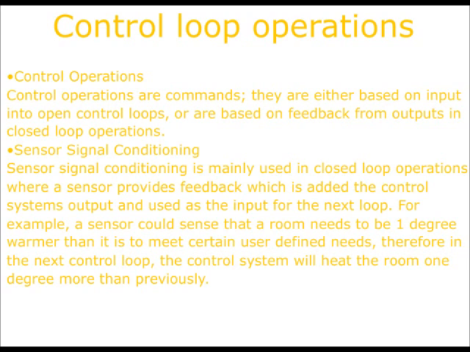Sensor signal conditioning. Sensor signal conditioning is mainly used in closed loop operations where a sensor provides feedback which is added to the control system's output and used as the input for the next loop. For example, a sensor could sense that a room needs to be 1 degree warmer than it is to meet the certain user-defined needs. Therefore, in the next control loop, the control system will heat 1 degree more than previously.